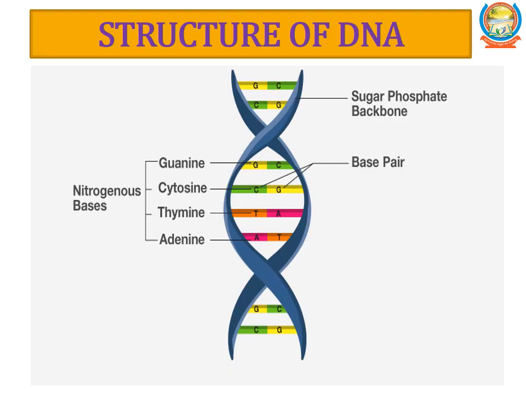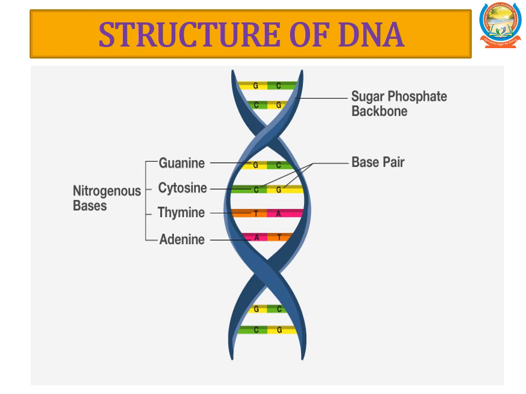Structure of DNA. Friedrich Miescher in 1869 identified DNA and named it nuclein. James Watson and Francis Crick proposed a double helix model of DNA. It was based on the X-ray diffraction data produced by Wilkins and Franklin.